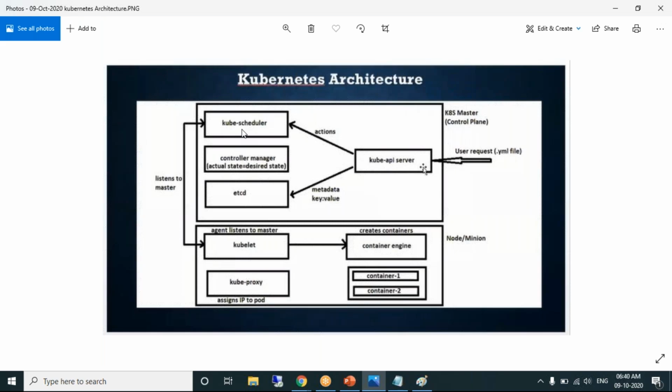The same thing happens in Kubernetes also. Which component, every second, makes sure that the current state of the Kubernetes architecture is equal to the desired state? What is the desired state? Desired state is what you mentioned in the YAML file. That is the desired state.